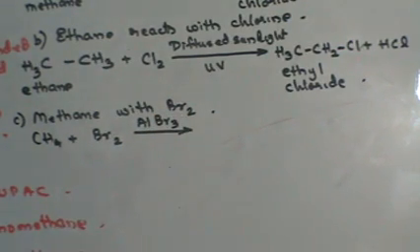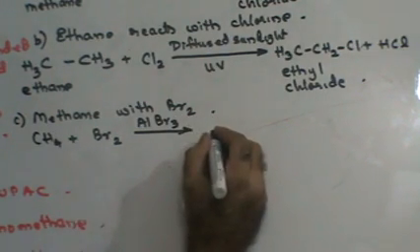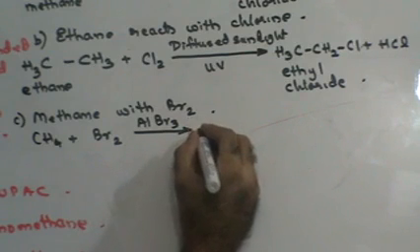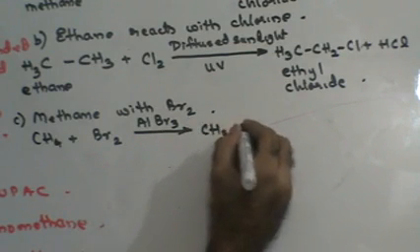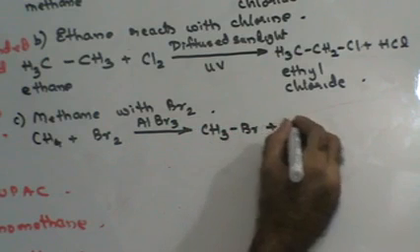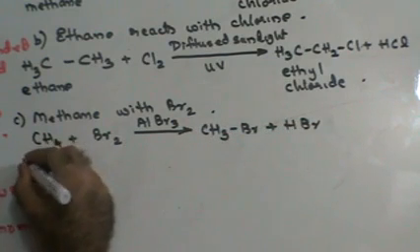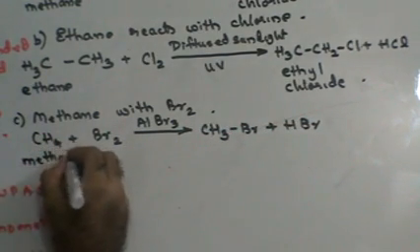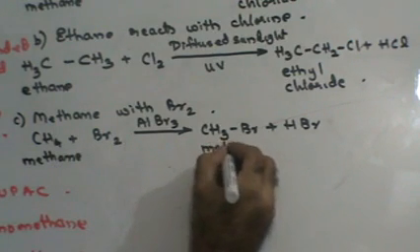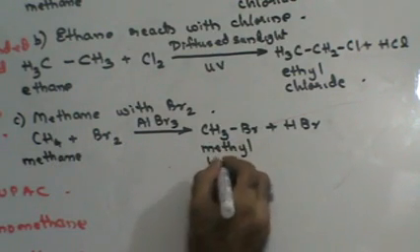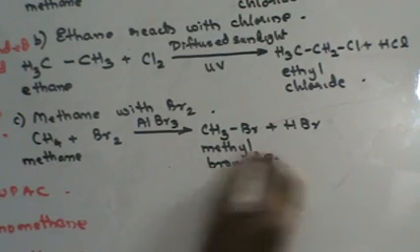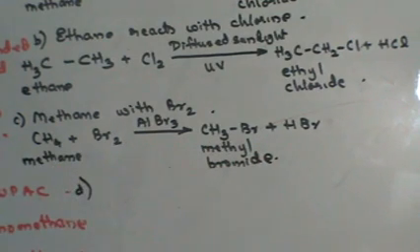Right? Methane reacts with bromine, same substitution reaction you will get. One hydrogen atom will be substituted by one bromine atom, so you will get CH3Br plus HBr. This is methane and this is methyl bromide. Right? Next, let's see another reaction.